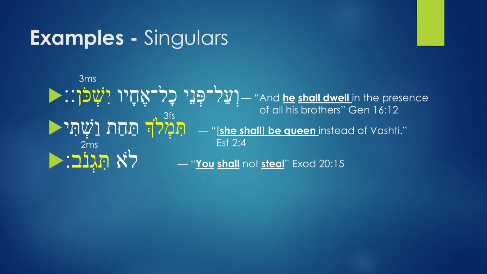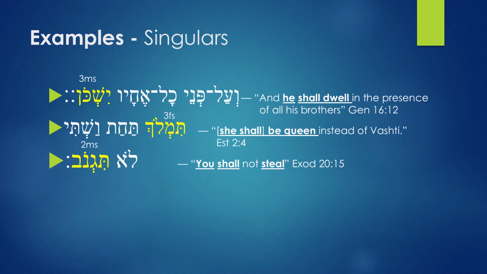Yishkon. He will dwell. Future tense, remember, imperfect is future tense. So together you have and above faces of all his brothers he shall dwell. And that is translated in English: and he shall dwell in the presence, or in the faces, of all his brothers.